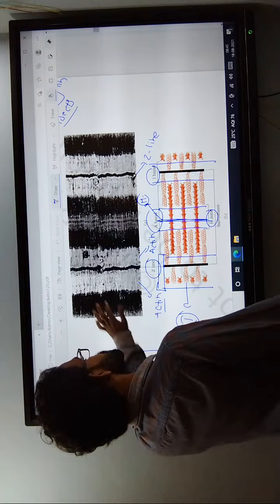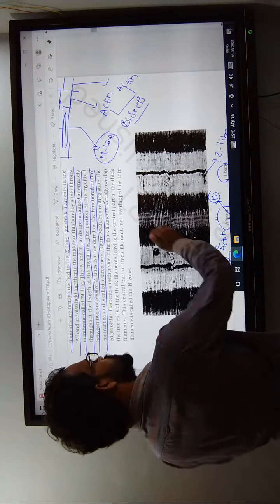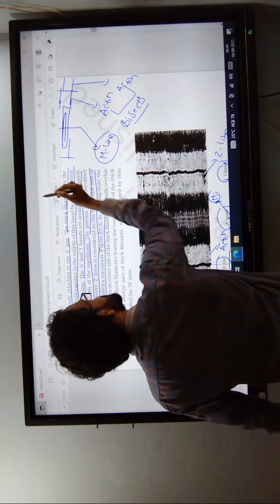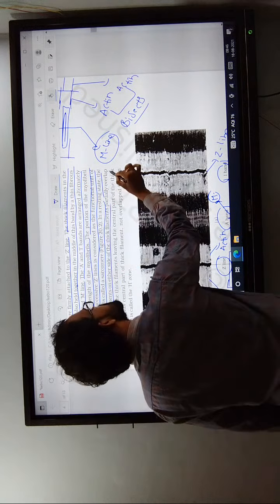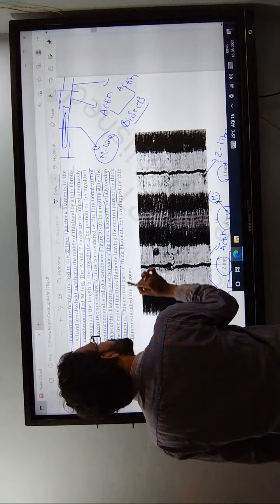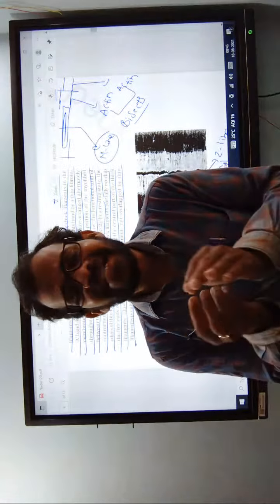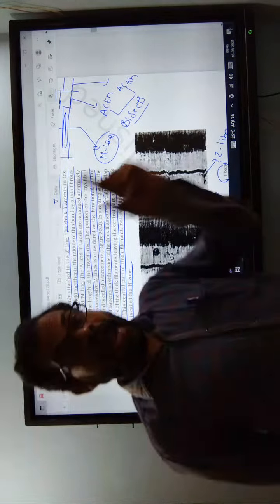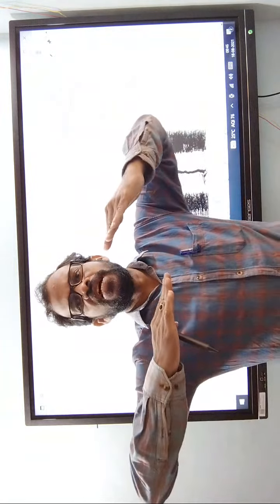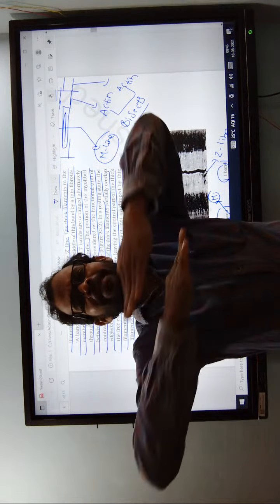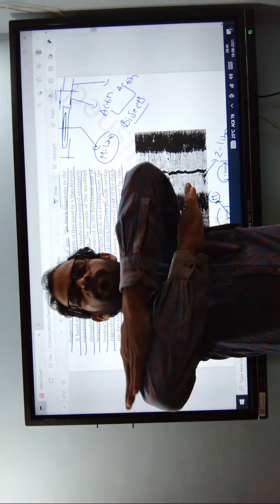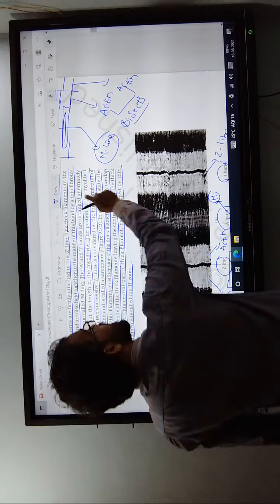At the time of the resting condition, the thin filaments' free ends do not overlap at the central gap, the H zone. At rest, the actin filaments have less overlapping with the myosin. At the time of contraction, the actin filaments overlap more. At rest, less overlapping; at contraction, more overlapping.